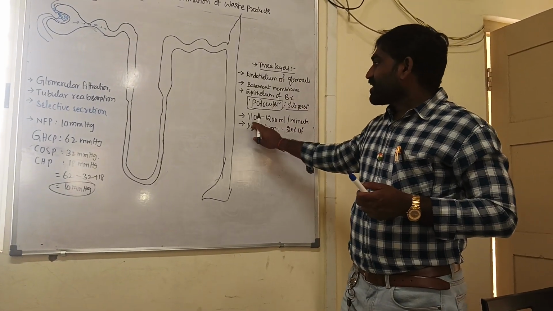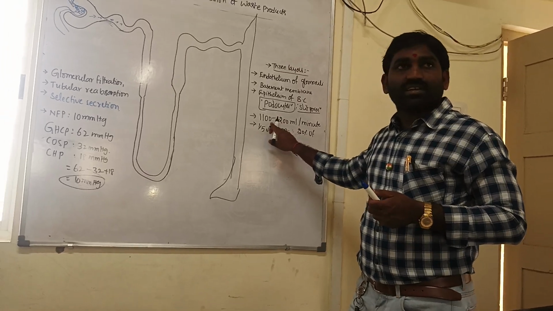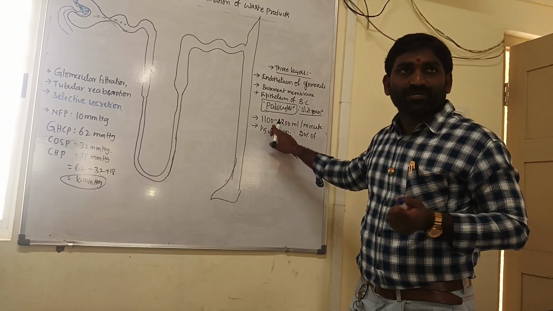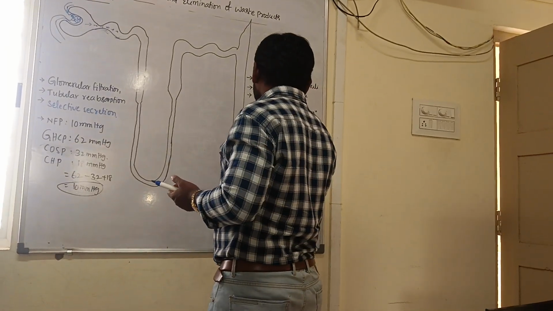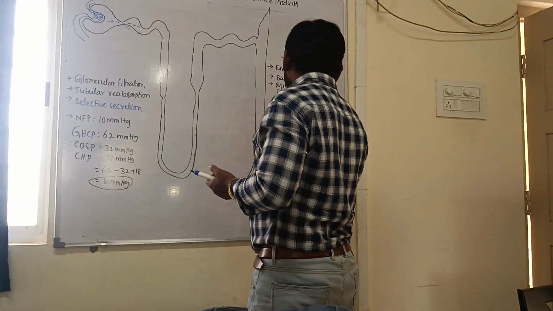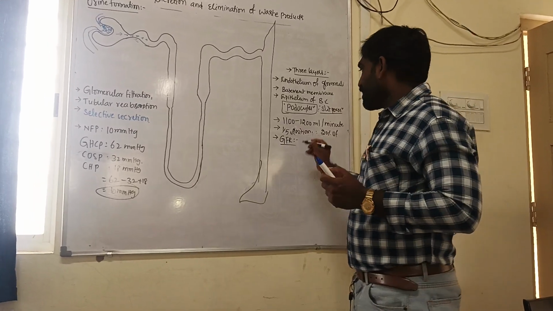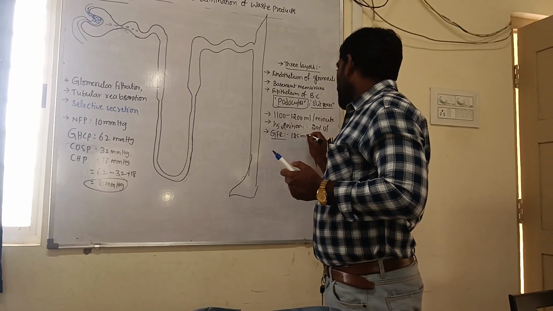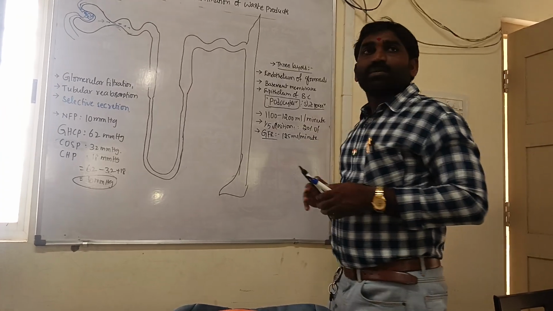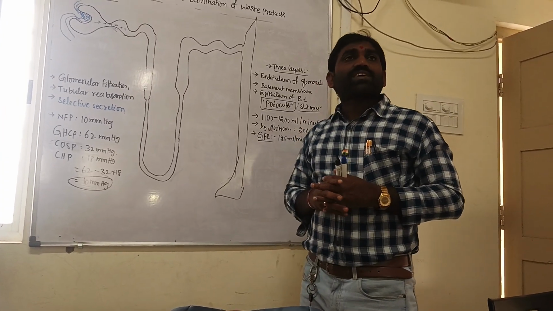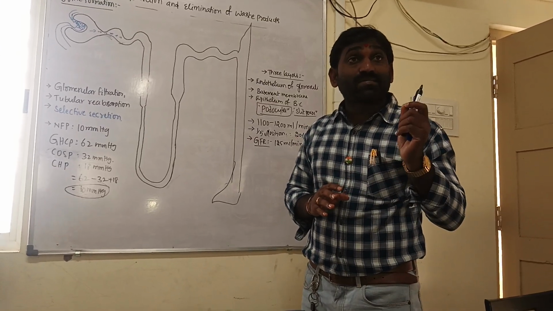Reason: cardiac output is 5000 ml per minute, and 1100 is about one fifth of it. How much filtrate is formed we call GFR. The total filtrate formed by both kidneys is 125 ml per minute, 7.5 liters per hour, 180 liters per day.